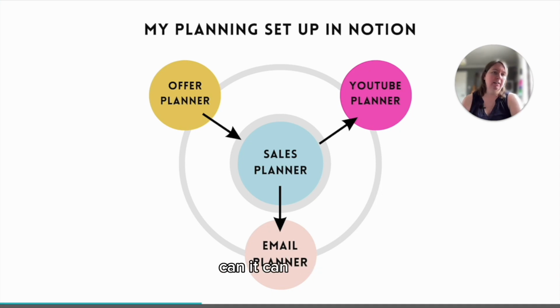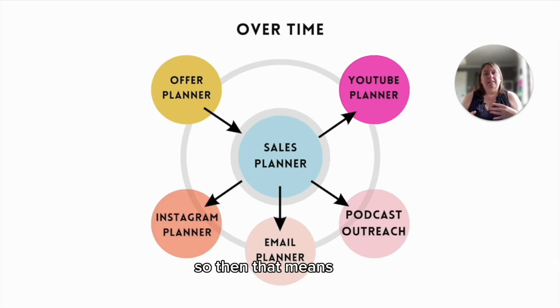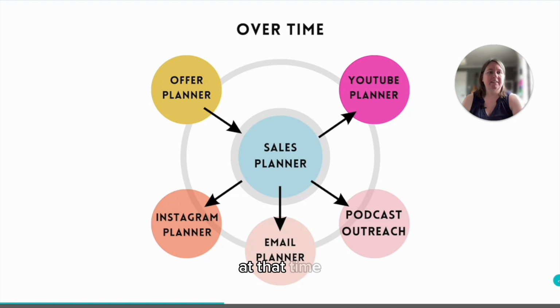Here's how it can look in the future. And I will get on to Notion and how this actually works in a moment. So that means that over time I can plug in other planners as my business grows and as I have more bandwidth to kind of focus on other elements of my business as well. So I can add in Instagram, I can add in podcast outreach or anything else that I want to add in. I can plug these into my sales planner as well to make sure that everything I'm doing is always going back to what my sales focus is at that time.